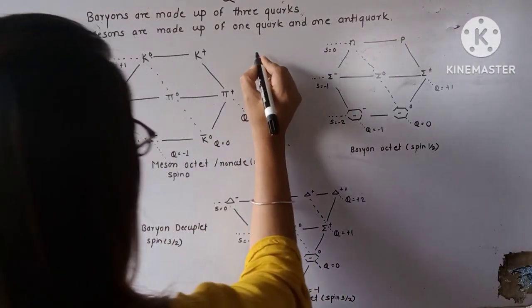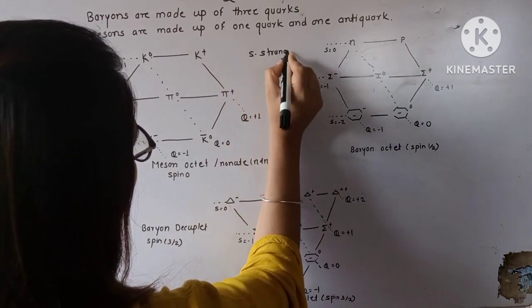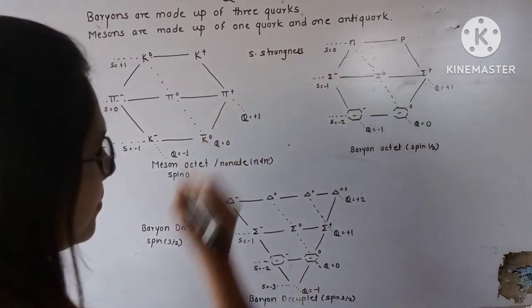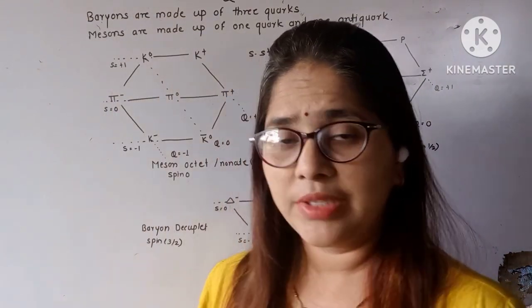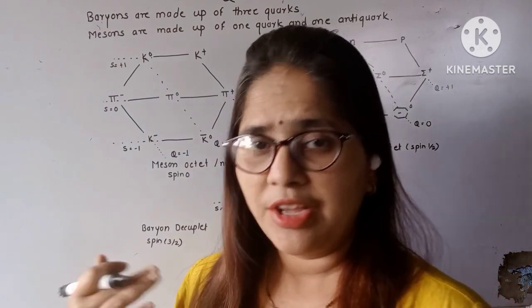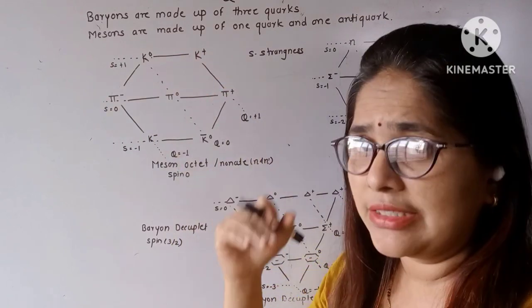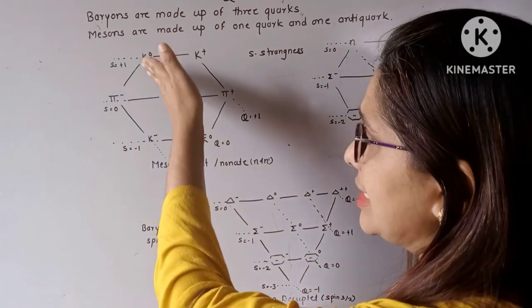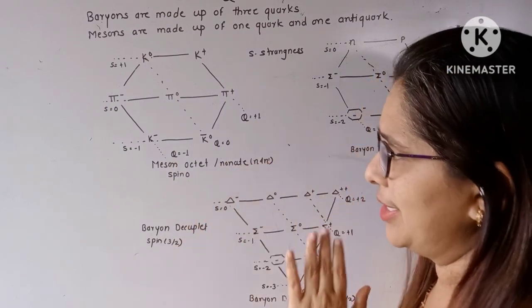I'll write it here, where S represents the strangeness. Now you already know that strangeness is a quantum number. That also we have seen in my previous video. Okay, so horizontal lines represent the strangeness, and these diagonal lines represent the charge of the particle.